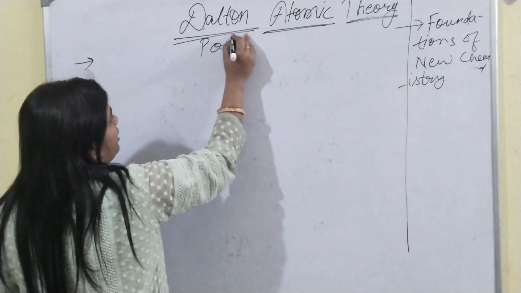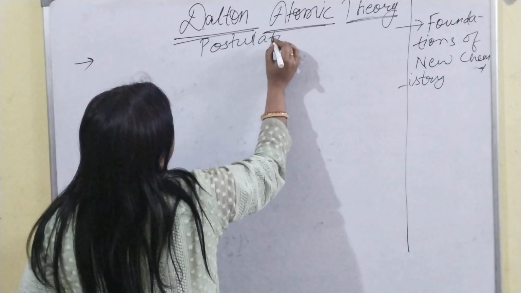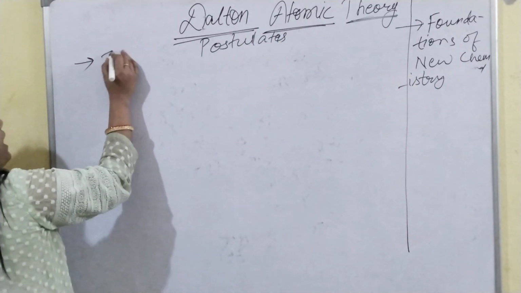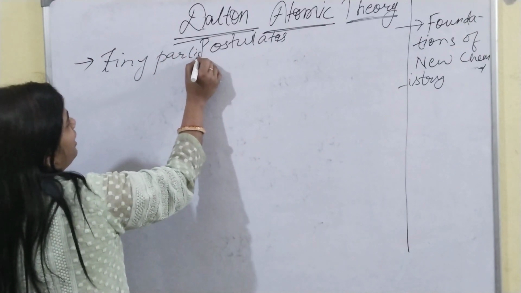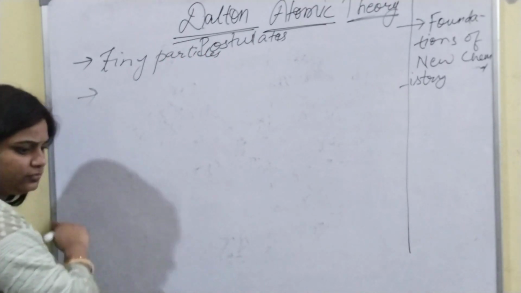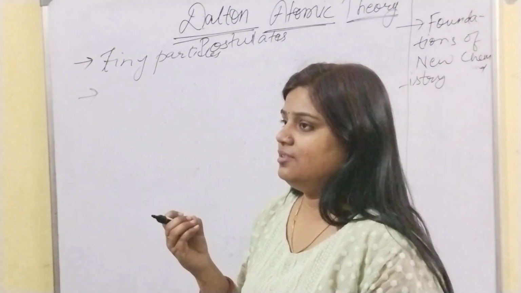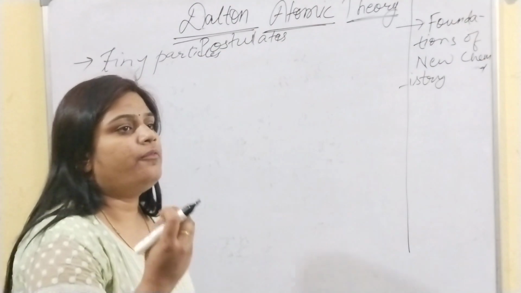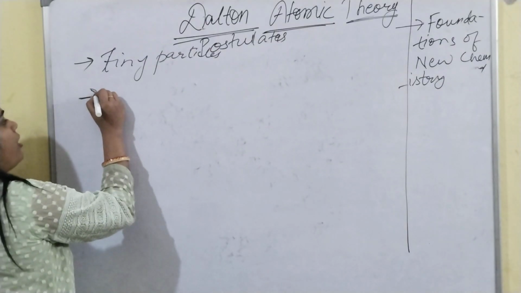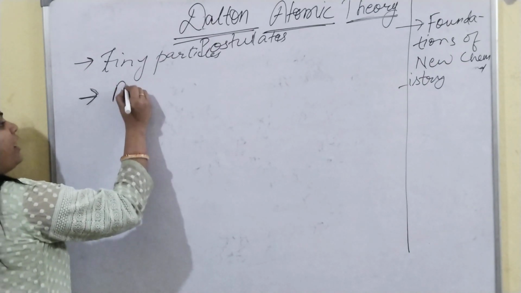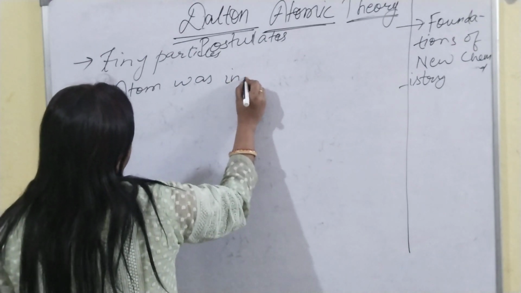The first postulate was that atoms are made up of very tiny particles. That means atoms or elements are made up of the smallest particle. The second point was that atoms are indivisible.